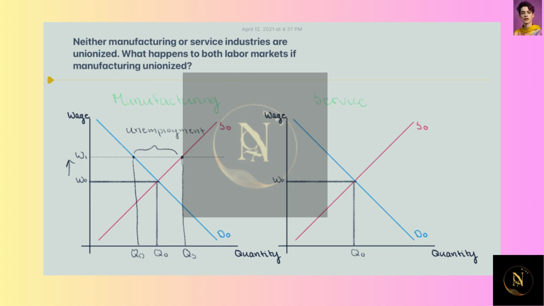As a result of this, a lot of these people who are currently unemployed within the manufacturing industry may switch to the service industry to find work. When they do that, what we see is that the supply of labor within the service industry is going to increase. So our supply curve is going to shift from S0 to S1, giving us a new equilibrium value here, where all of a sudden our quantity is greater in the service industry and wages are going to be lower in the service industry.